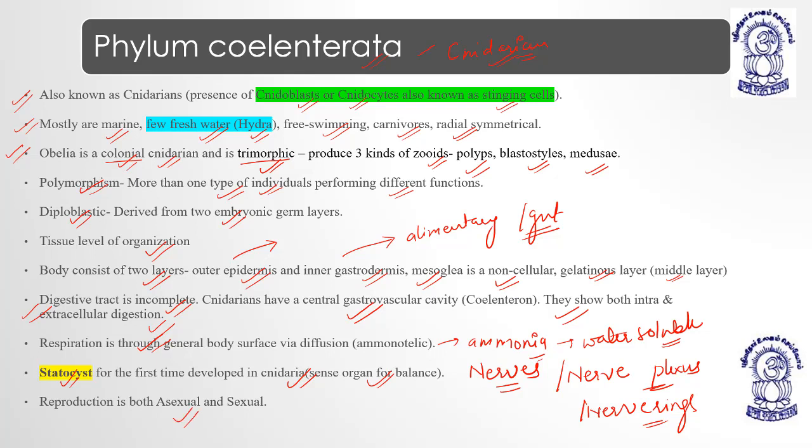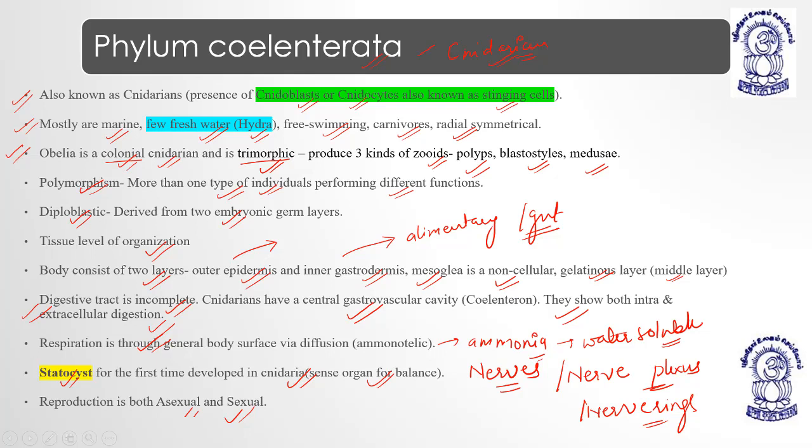Reproduction is both asexual and sexual. It is easily understood. Is it understood? What are statocysts? They are sensory organs to maintain the balance of the body. Reproduction is both asexual and sexual.